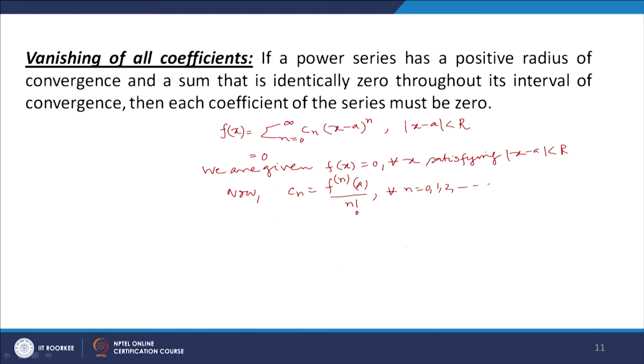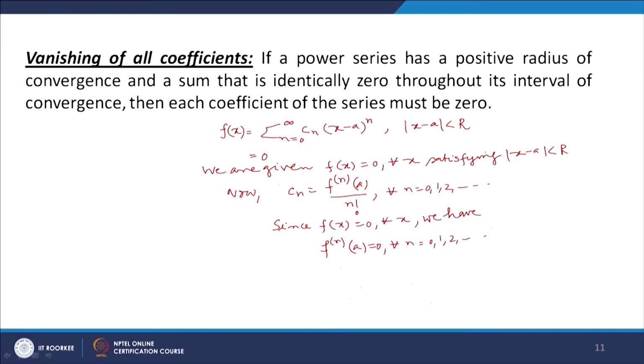So, since f(x) equal to 0 for all x, we have f^(n)(a) equal to 0 for all n, because f(x) is identically 0.